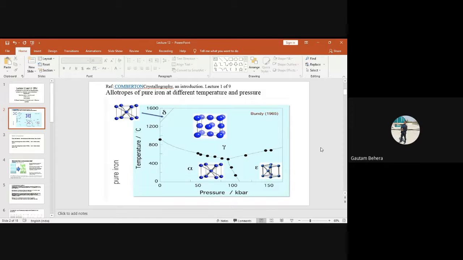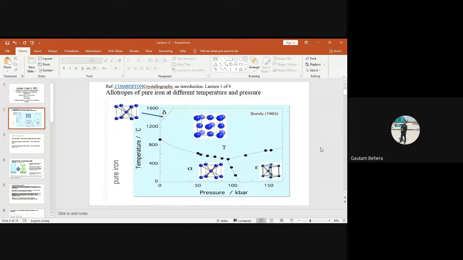Pure iron, or it may not be pure iron, but we'll discuss pure iron. Pure iron also shows this kind of change in crystal structure if there is a change in pressure or a change in temperature. But basically, since we are dealing with atmospheric pressure, we keep the pressure constant, that is one atmosphere, right?